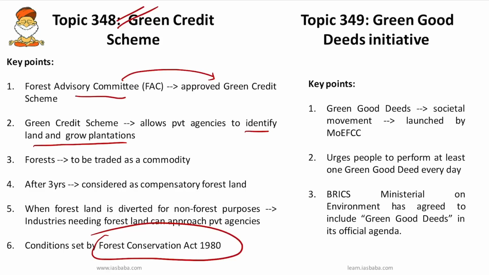So the private companies or village community agencies identify land and grow plantations, and forests are now traded as a commodity. After 3 years, they would be eligible to be considered as compensatory forest land if they meet the forest department's criteria. So you have to remember about this scheme.